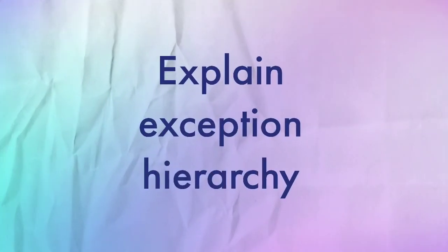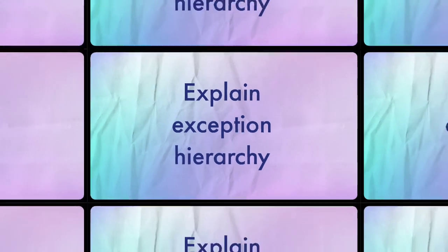Next question was explain the exception hierarchy. First we have the Throwable class, under which we have Exception and Error. In Error we have things like out of memory or something related to system kinds of issues, like system errors. And in Exception we again have 2 categories, checked exception and unchecked exception. You can provide the definition of it, like when a checked exception occurs and when an unchecked exception occurs, and you can give 1 or 2 examples of each category.